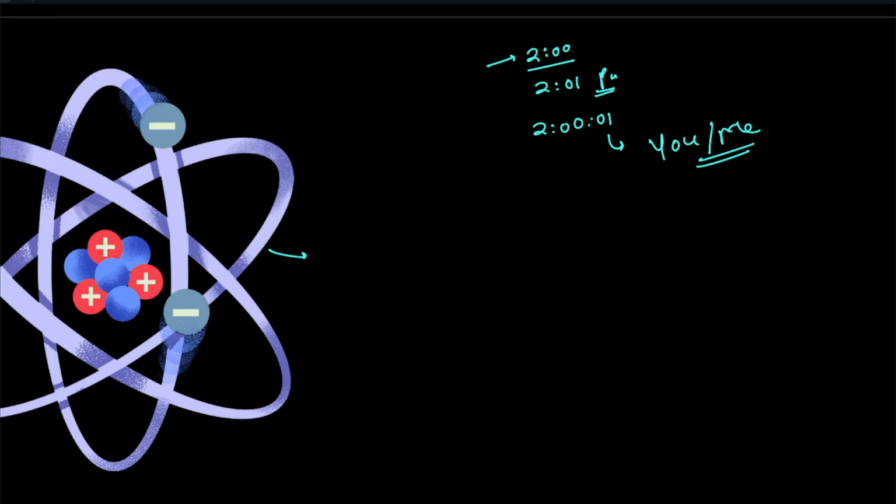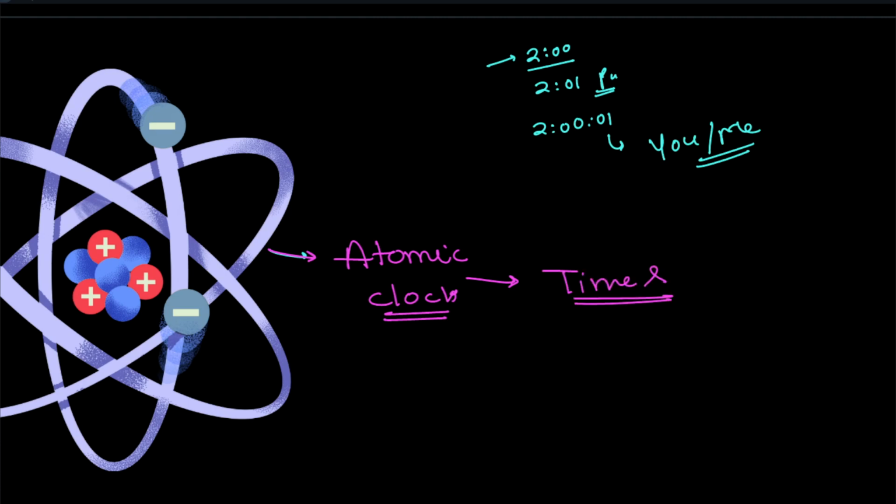We all measure time in terms of atomic clocks for humankind. These are the clocks which do the timekeeping for us. They tell us very precise time on the atomic level.